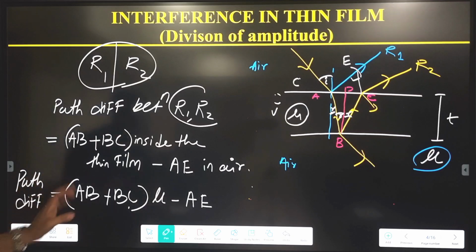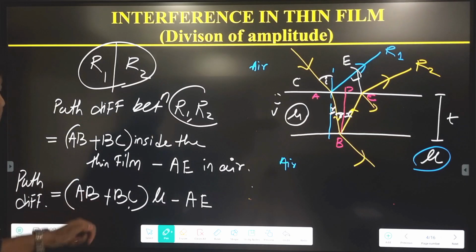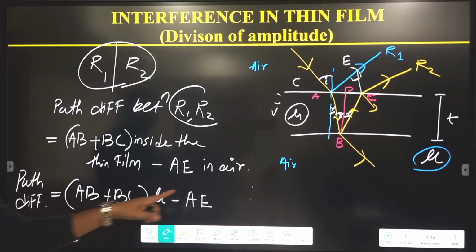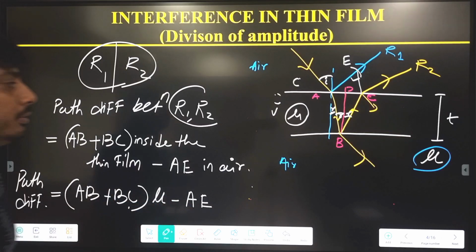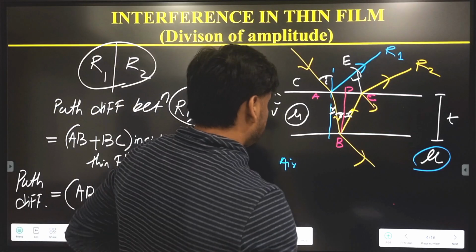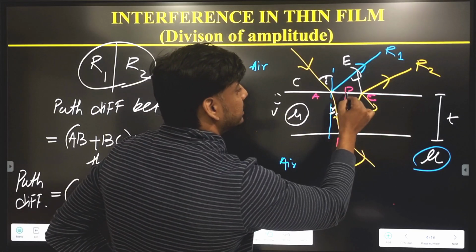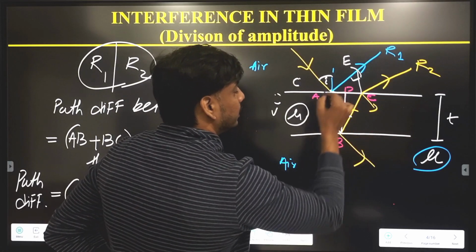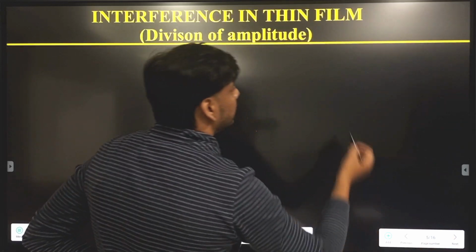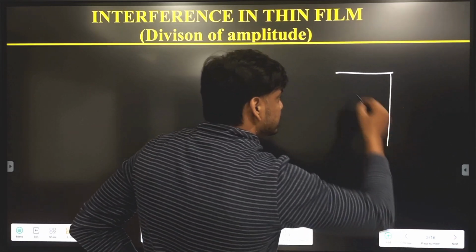Now we get the formula for path difference. Now our work is to find out the expression for AB, BC and AE. Clear about that? So here, in the triangle A, B and D, this triangle. Let me make that triangle here. This triangle is like this.